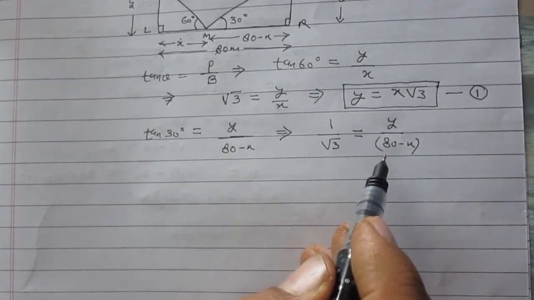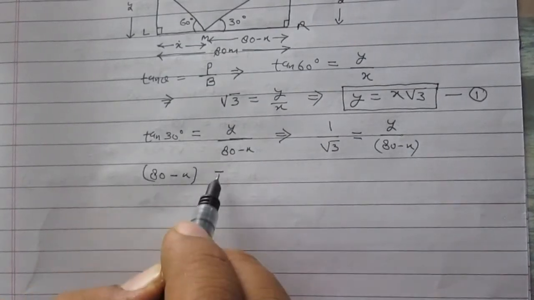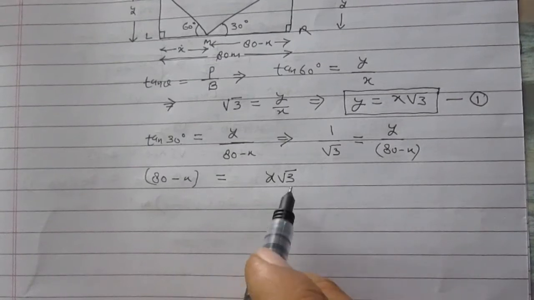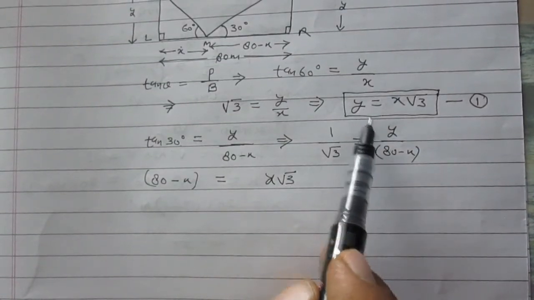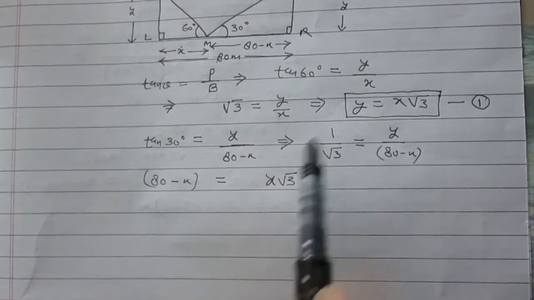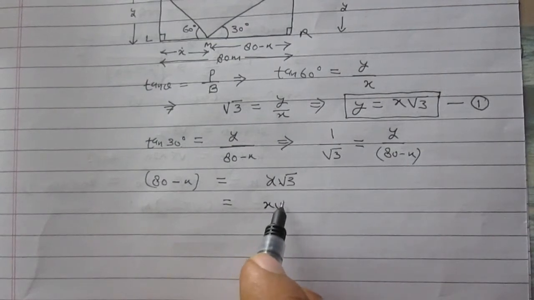On simplifying, we will write 80 minus X is equal to Y root 3. We know that the value of Y is X under root 3. We can substitute this value here.